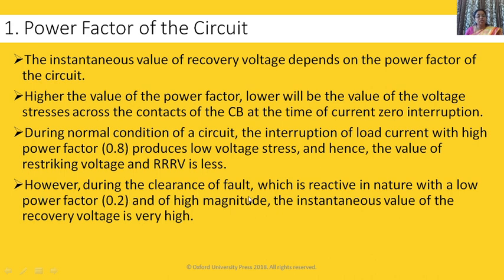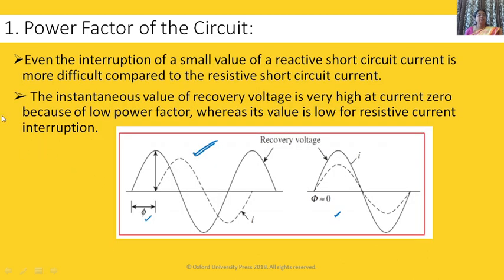However, during the clearance of a fault, which is reactive in nature with a low power factor of 0.2 and of high magnitude, the instantaneous value of recovery voltage is very high. Even the interruption of a small value of reactive short circuit current is more difficult compared to resistive short circuit current. The instantaneous value of recovery voltage is very high at the time of current zero because of low power factor, whereas its value is low for resistive current interruption.